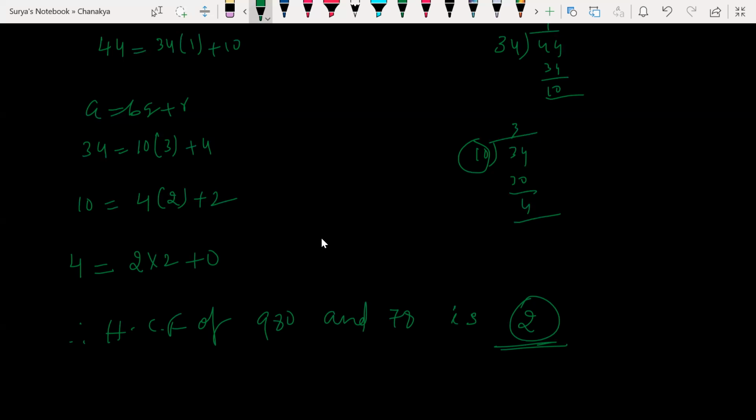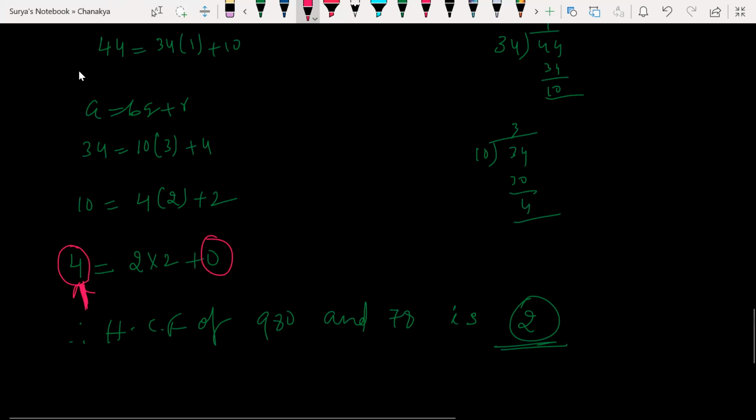What was the divisor in the last step? 2. The HCF is the divisor left in the last step. So we can conclude that the HCF of 78 and 980 is 2. So this is 0.